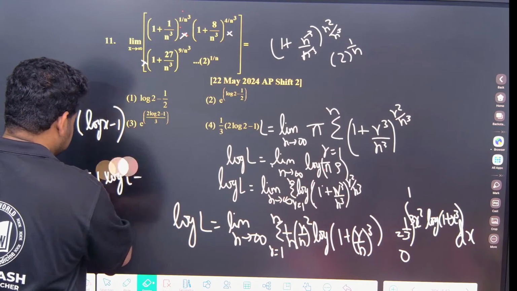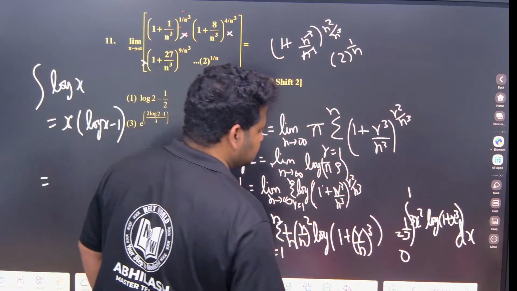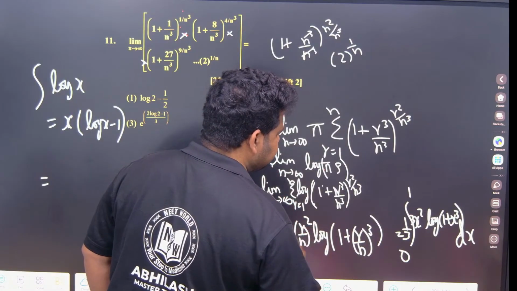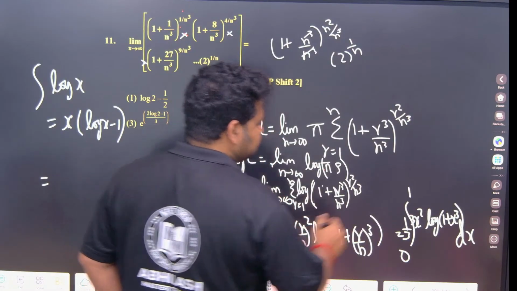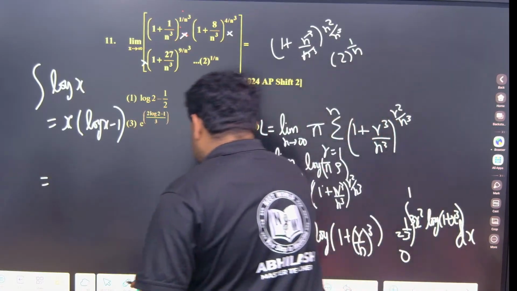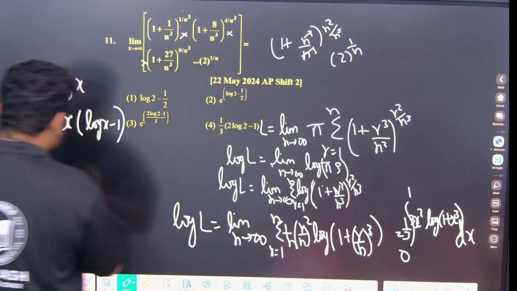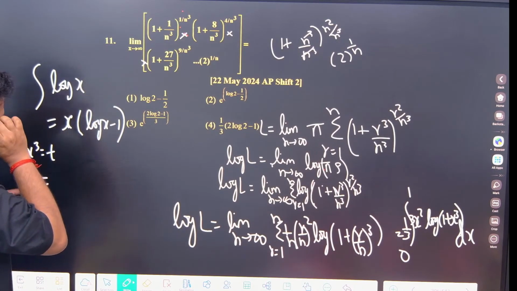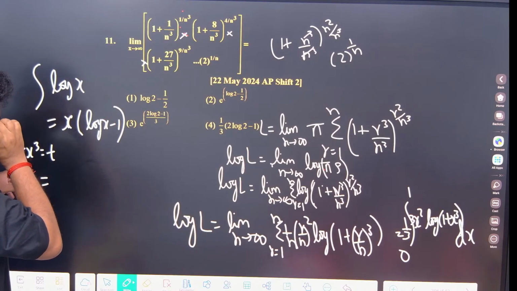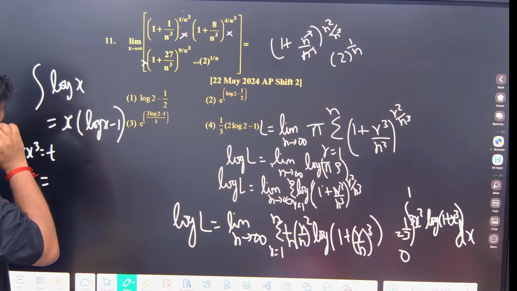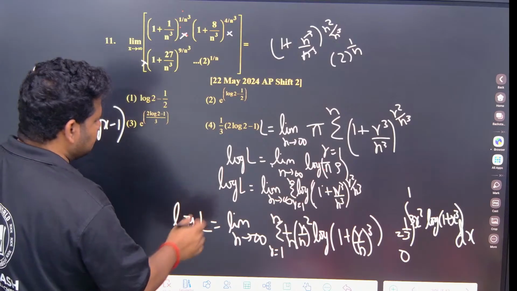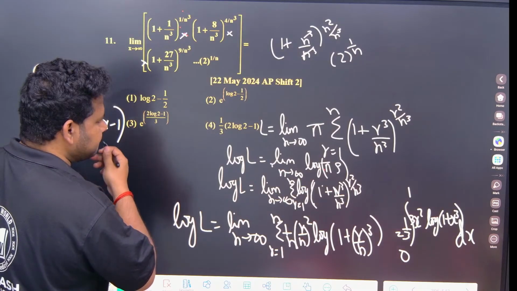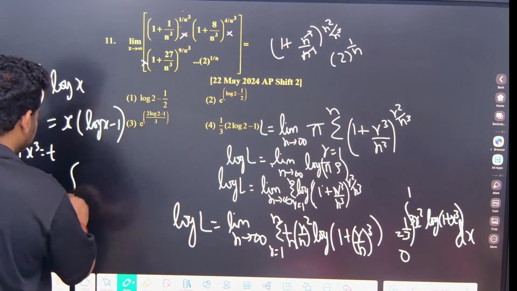If I take 1 plus x cube as t, if x is 0, t will be 1, if x is 1, t will be 2. So the limits become 1 to 2.